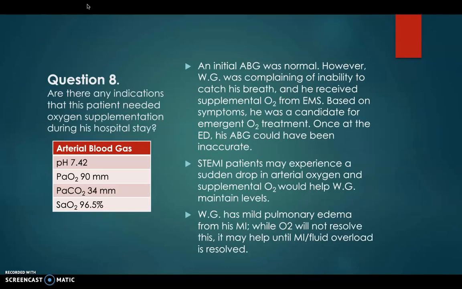Question 8. Are there any indications that this patient needed oxygen supplementation during his hospital stay? An initial ABG was normal. However, WG was complaining of inability to catch his breath, and he received supplemental O2 from EMS. Based on symptoms, he was a candidate for emergent O2 treatment. Once at the hospital, however, his ABG could have been inaccurate because he received the supplemental therapy.